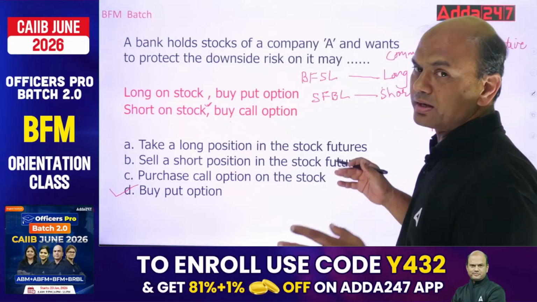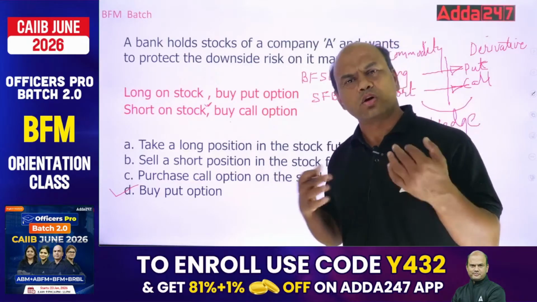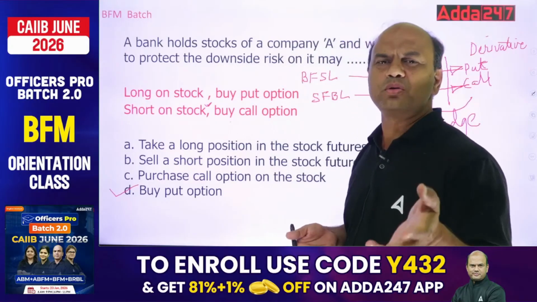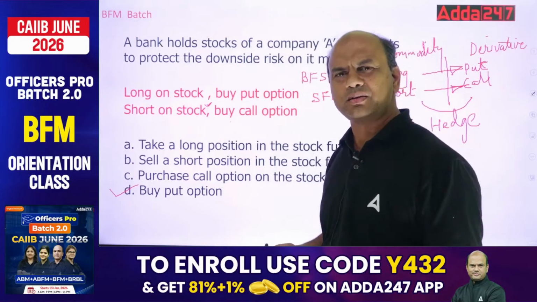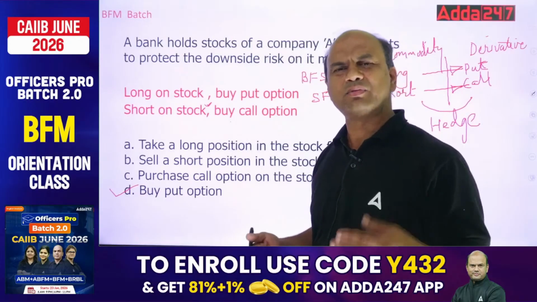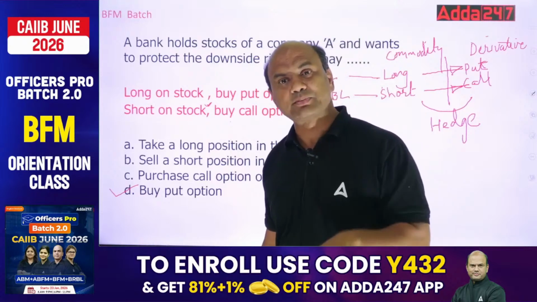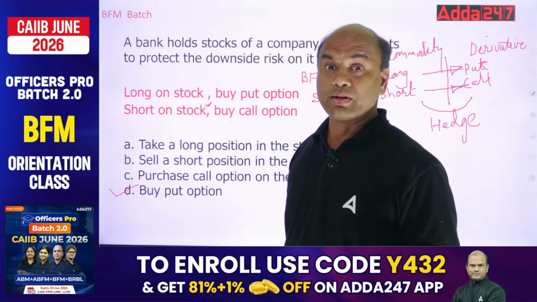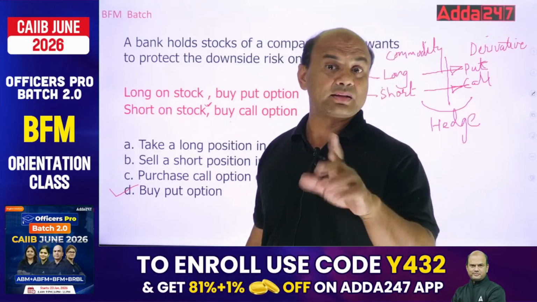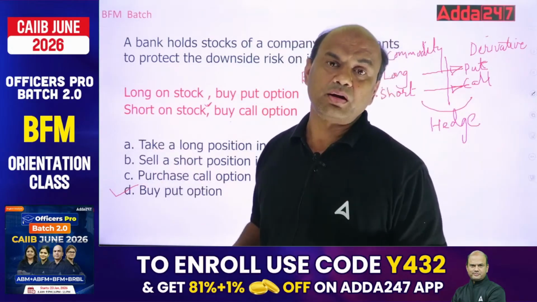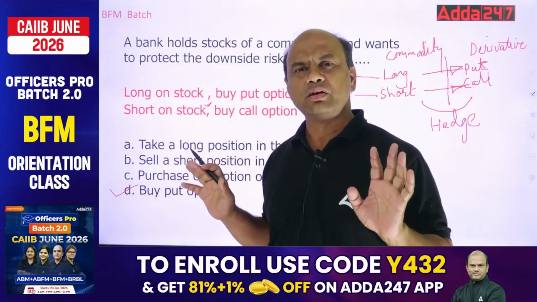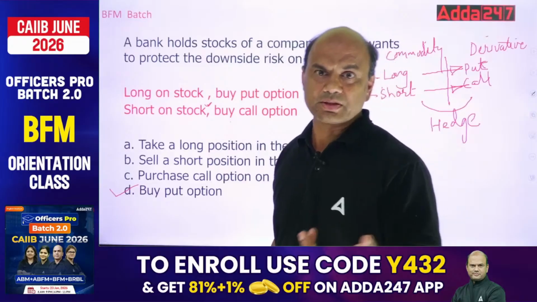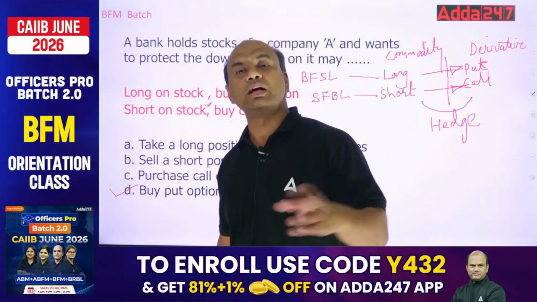Whenever you are dealing in your own money, suppose you buy the share, it's your own money. Suppose tomorrow you lose that money, who's going to ask you? It's your money. You will just cry for one day and then leave it. But whenever you are dealing with public's money, bank's money is not bank's money, it's always the depositor's money. So you can't take that risk that I'll buy the bond, I'll buy the stock, and I'll just sit idle. Tomorrow if the stock goes down, then people will come and slap you, isn't it? Depositors are there, it's their money. How can you lose their money?